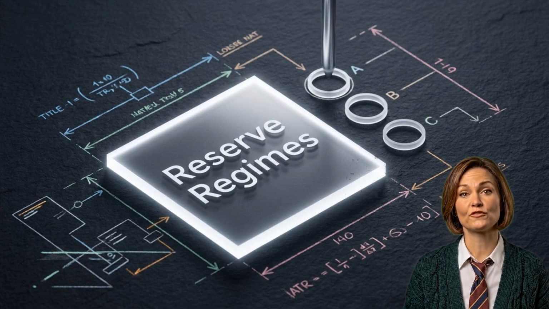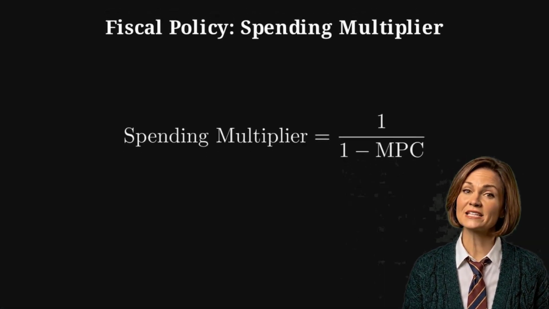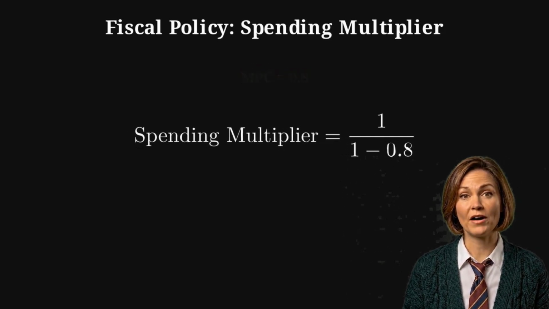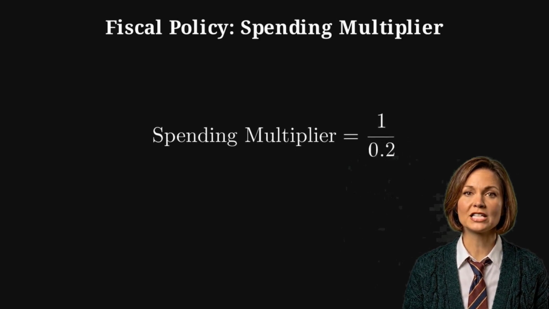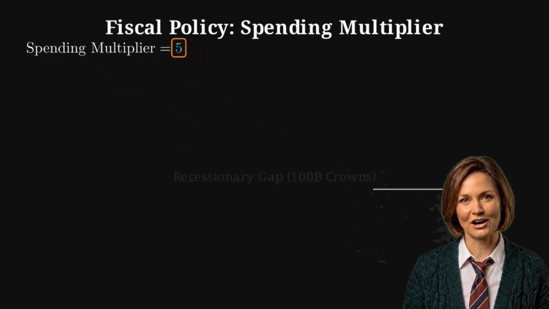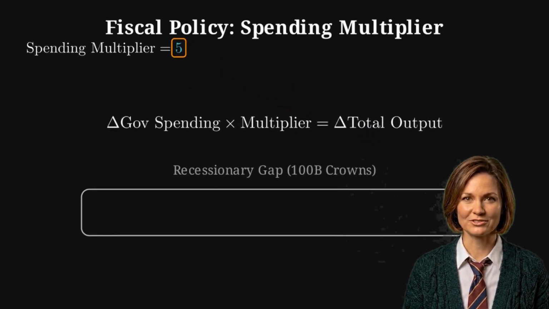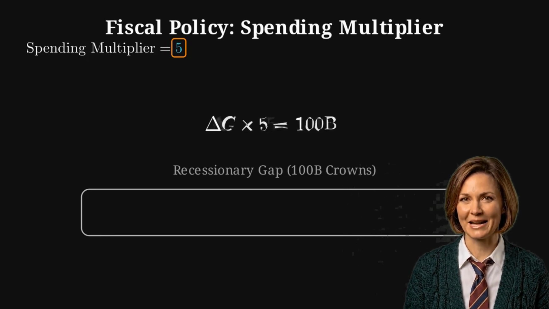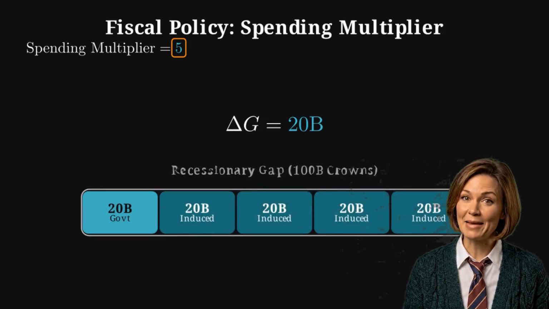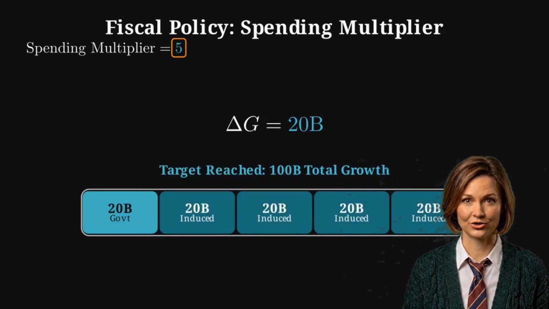If Lizland uses fiscal policy instead, we have to calculate the spending multiplier. With a marginal propensity to consume of 0.8, our multiplier is 1 over 0.2, which equals 5. To close a recessionary gap of 100 billion crowns, the government needs to increase spending by exactly 20 billion. The multiplier effect then expands that spending to fill the entire gap.